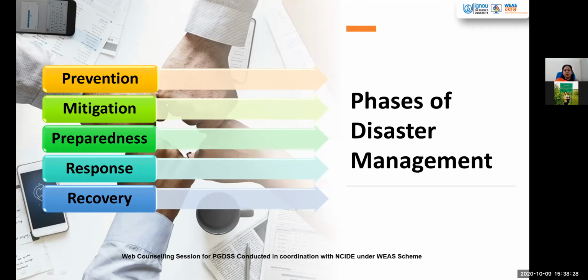And we can see how we are able to manage in case any disaster occurs. We have the National Institute of Disaster Management, NIDM, in our country, which at all levels works for the prevention, mitigation, preparedness, response, and recovery of the disasters. So when we have looked at all the disasters, the common ones we have highlighted, we have seen how they occur, what the causes are, how we can manage them, and what the major effects are, and some part of the disaster management plan also we have discussed.